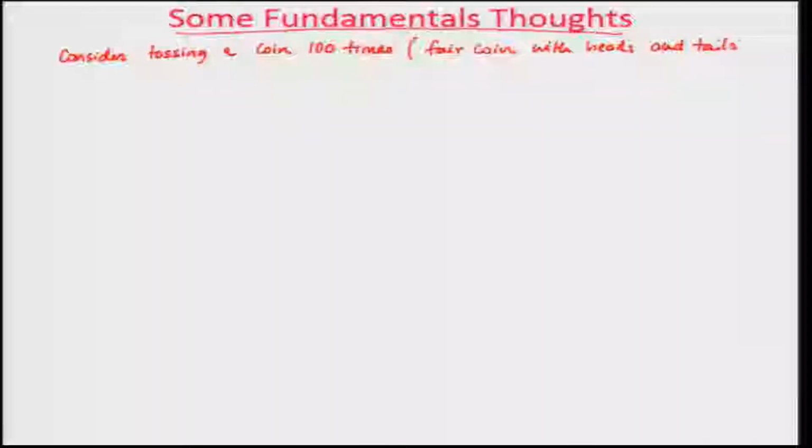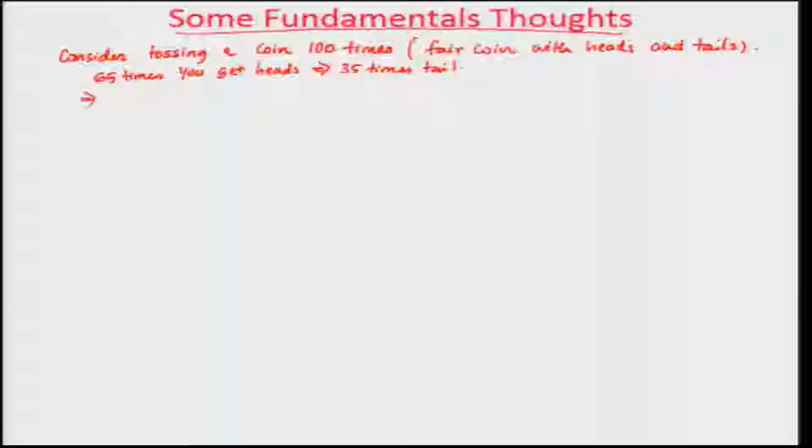Okay. Let us say you toss this coin 100 times, and 65 times you get heads, which implies what? 35 times tails. Okay.